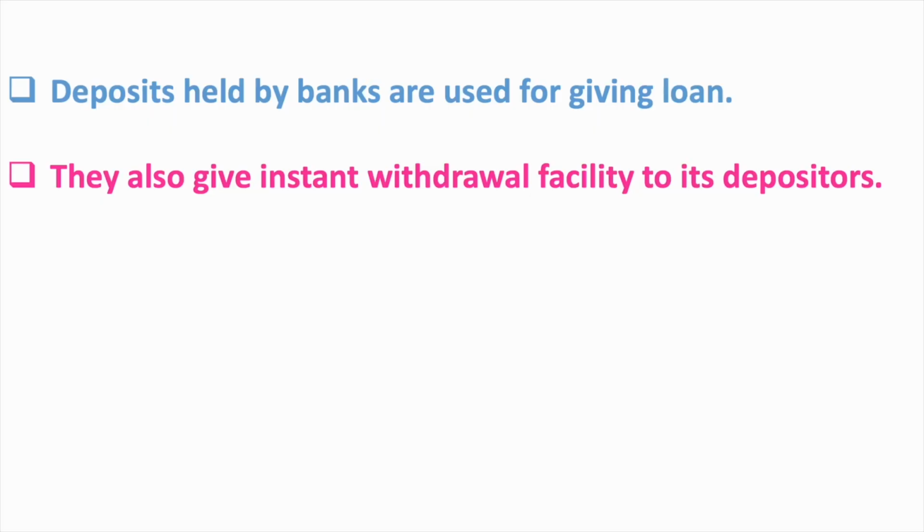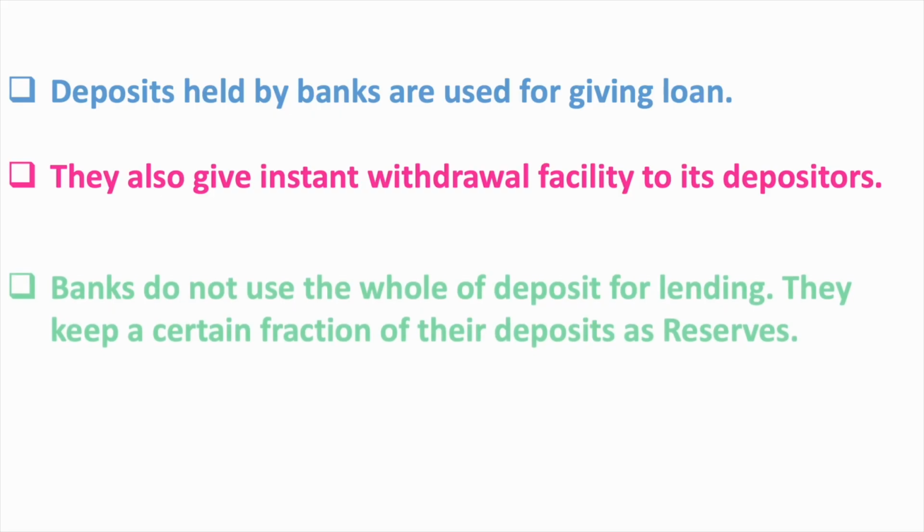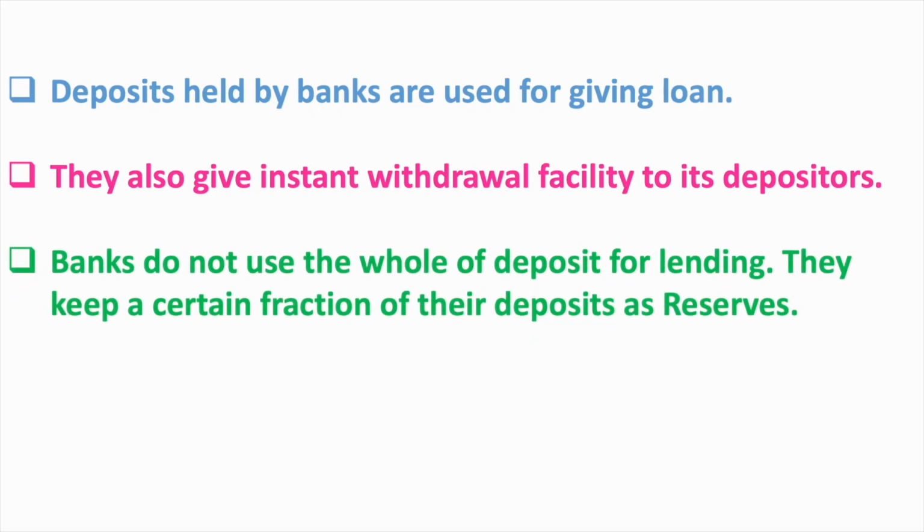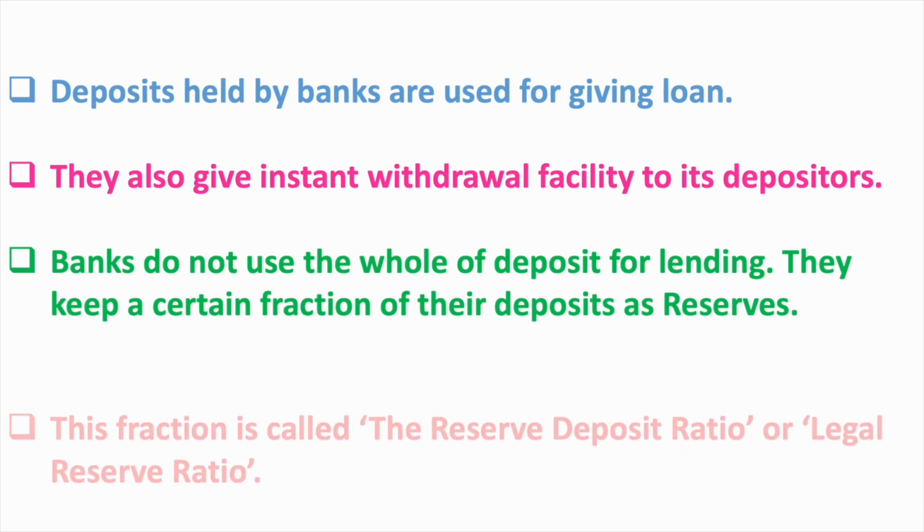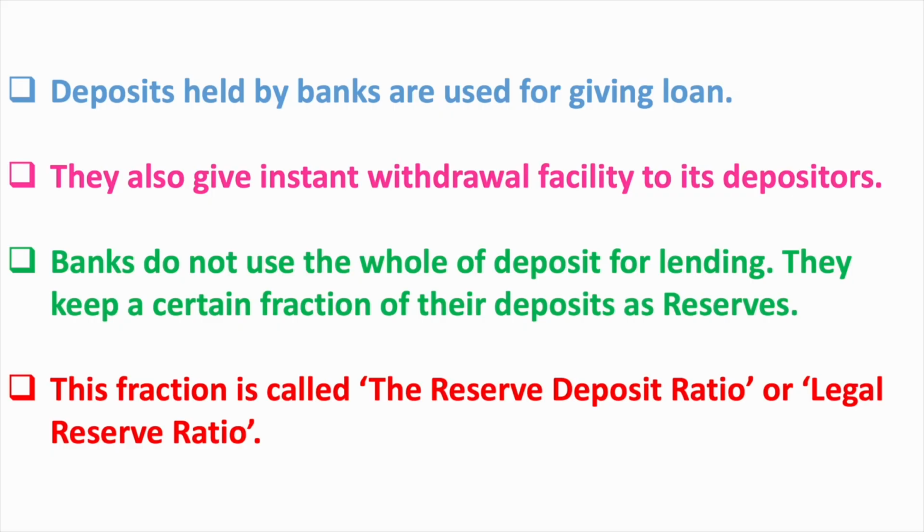Don't you think that these two things clash with each other? If they keep their entire money with them, how will they give loans? This clash is removed by a simple practice. The practice is that banks do not use the whole deposit for lending. They keep a certain fraction of their deposits as reserves. This fraction is called the reserve deposit ratio or legal reserve ratio.